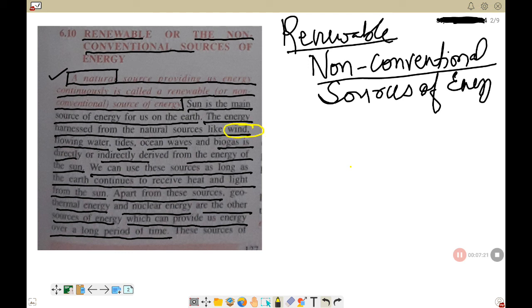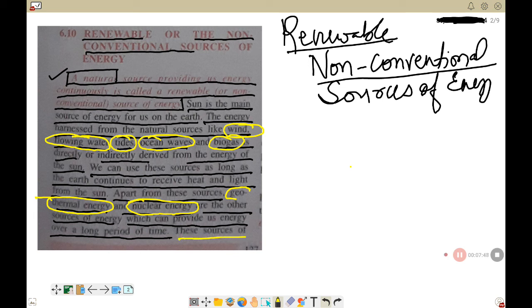Number one is wind, the other one is flowing water, then comes tides, then ocean waves, then biogas. Apart from this, we have geothermal energy, then we have nuclear energy. These are the examples of renewable sources of energy. We will be learning them one by one.